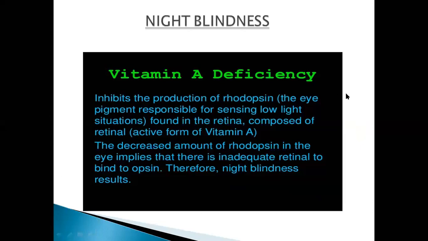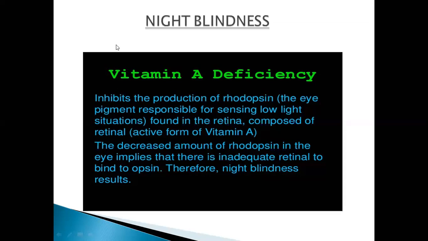We were discussing the human eye. We have seen the structure of the human eye. Now we are going to see the problems related to the human eye. One is night blindness, and the other is color blindness. These are actually problems of vision, and how they happen.